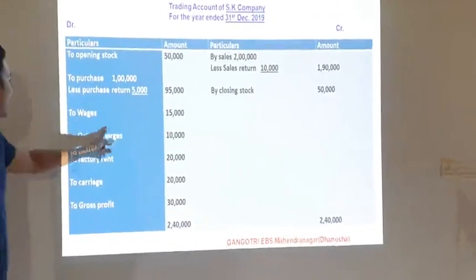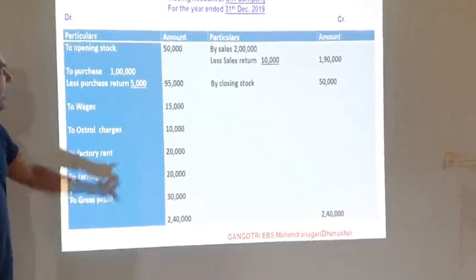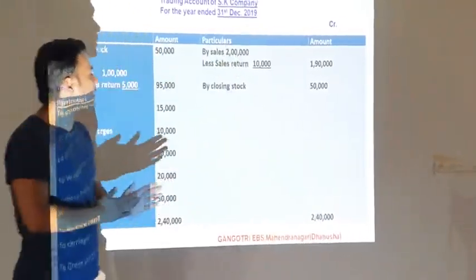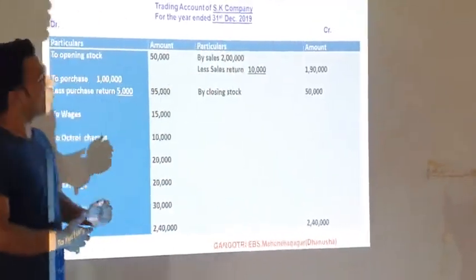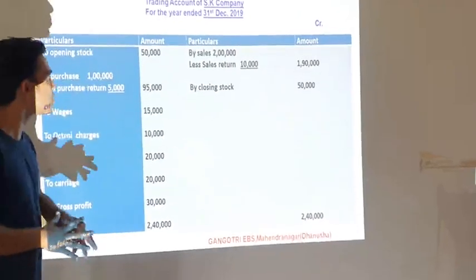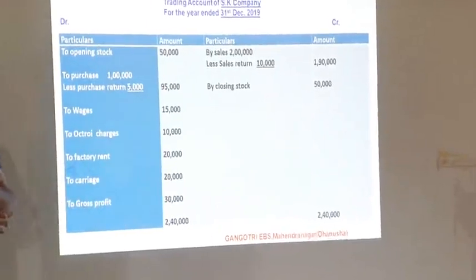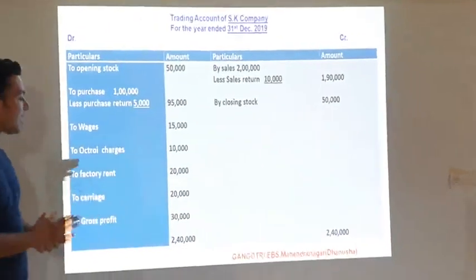95,000. To wage, to work charges, to factory rent, to carriage. And in the credit side, by sales, the amount given here is 2 lakhs, and there is a sales return, so that amount is deducted, so we get 1,90,000, and by closing stock. In this way, you can prepare the trading account in your copy, and I have taught here one example of a trading account.